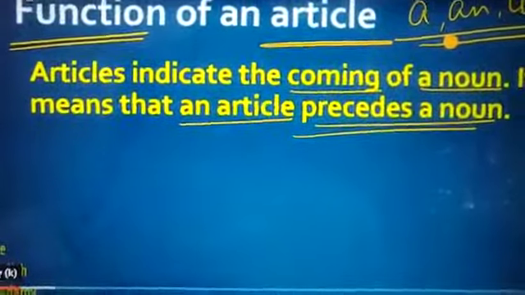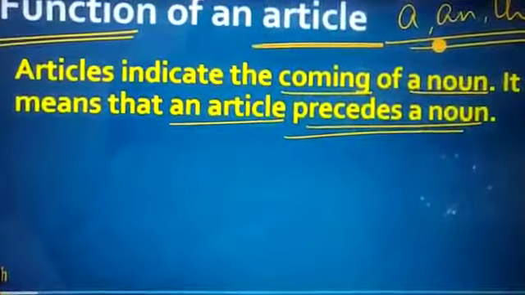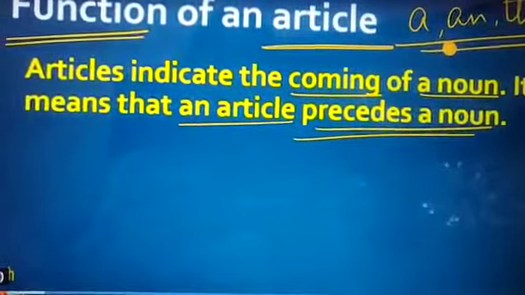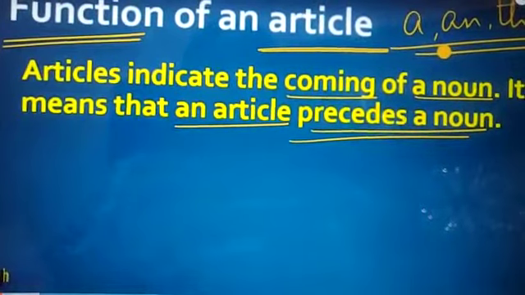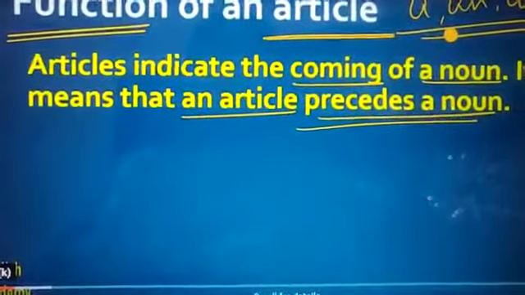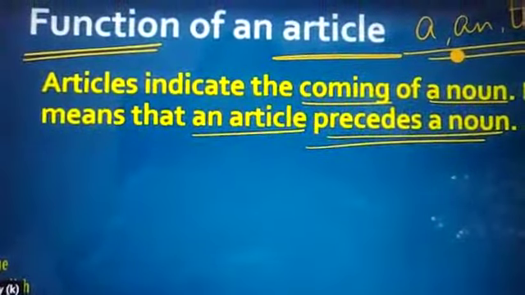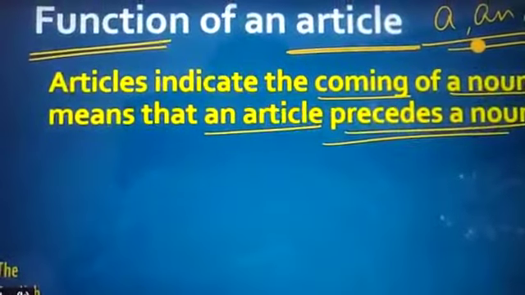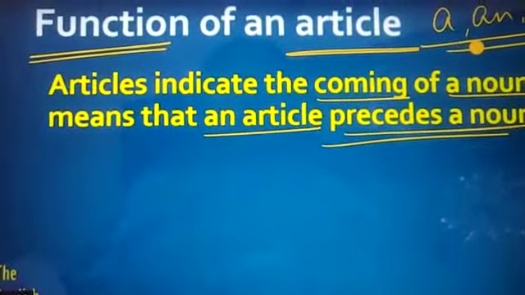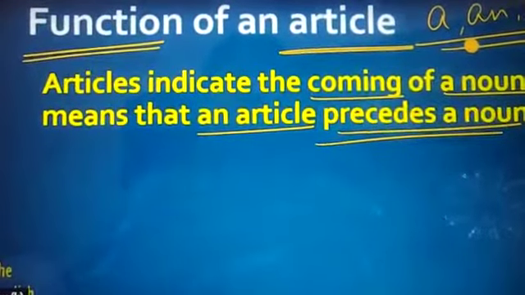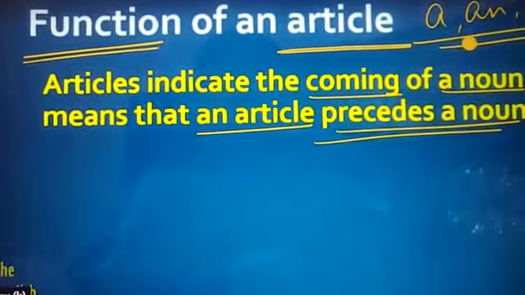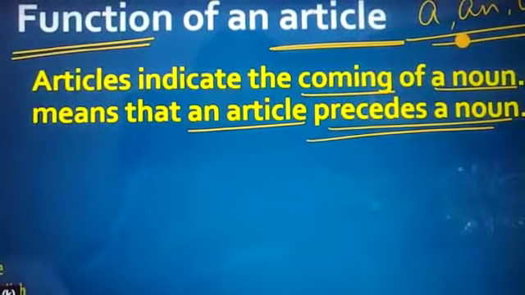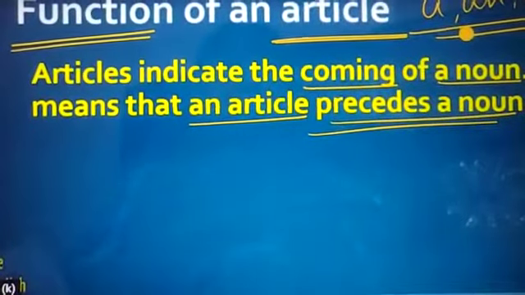So what is the function of an article as a determiner? The article indicates or tells about the coming of a noun. So it means that an article precedes a noun. So articles are always used before a noun, and we know that determiners are the words that modify the nouns, or they determine or fix the nouns that follow them. So articles indicate the coming of a noun, meaning that an article always precedes a noun.